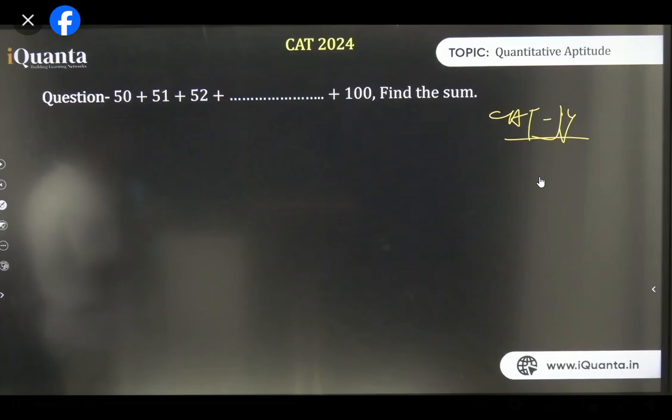It's not average. Find the sum, guys. You need to find a sum, not the average. Find a sum लिखा हुआ है. You're giving so many other different answers.